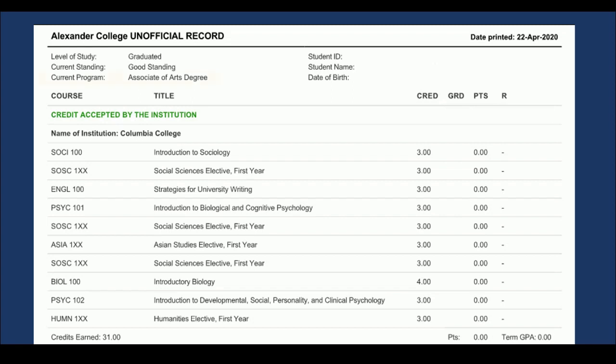After that, you will see your current program. This is the program to which you are currently admitted.